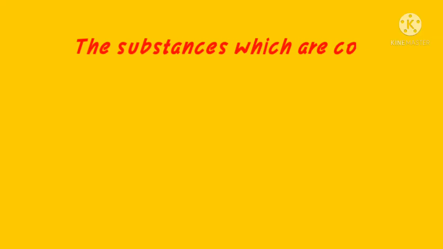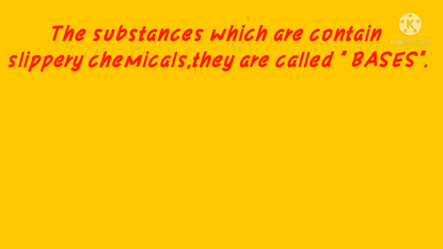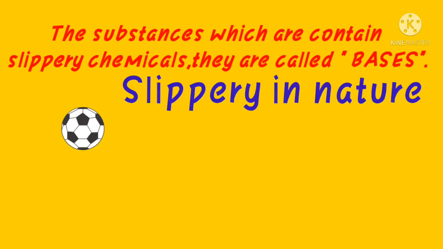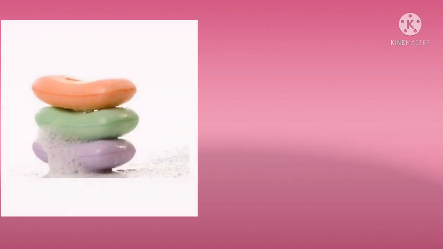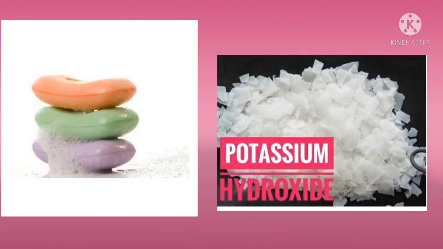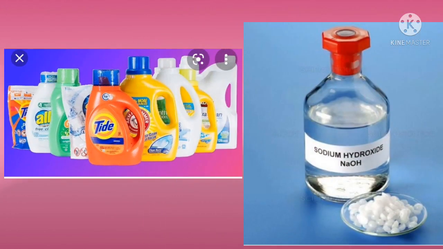So finally, the substances which contain slippery chemicals are called bases. Bases are slippery in nature and also bitter to taste. And the bath soap is prepared using potassium hydroxide, whereas detergent for washing clothes is prepared using sodium hydroxide.